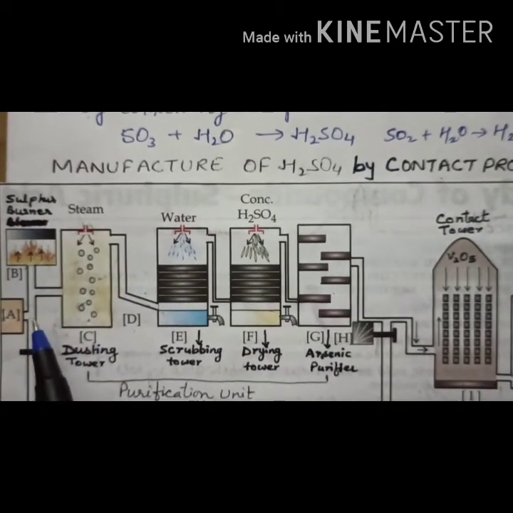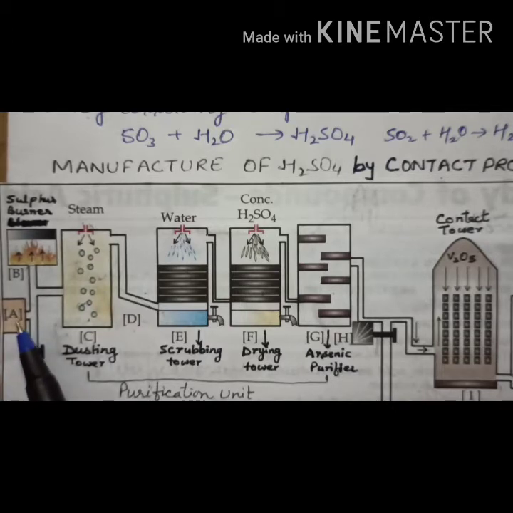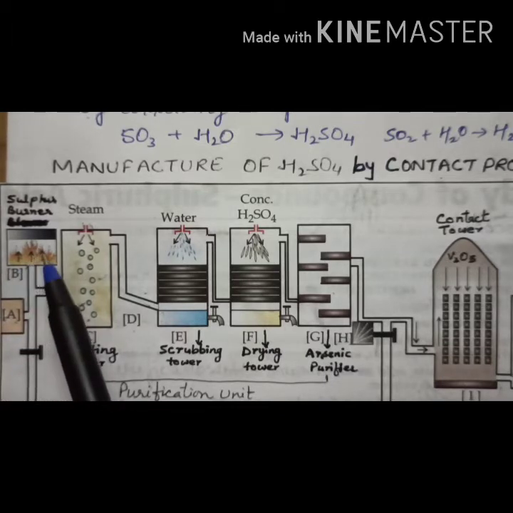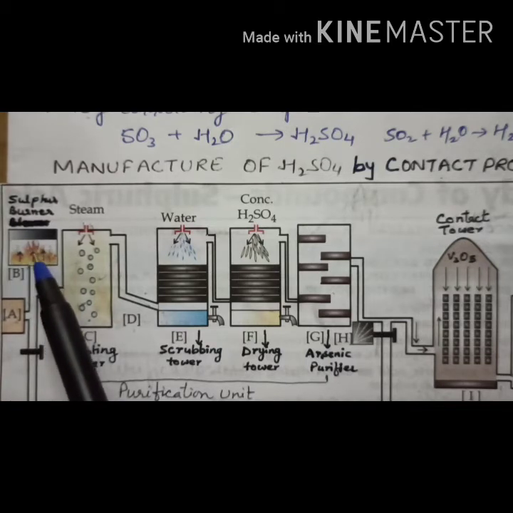Here A is a blower through which you pass purified air or oxygen. Then it passes to B. B is the sulfur or pyrite burner, where oxygen is combined with sulfur. Sulfur is heated with this oxygen and forms sulfur dioxide.